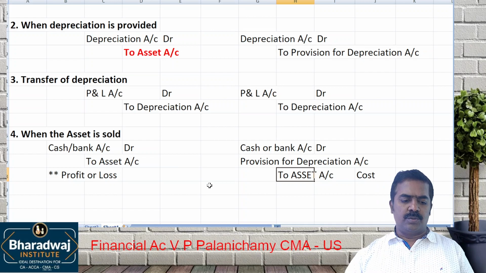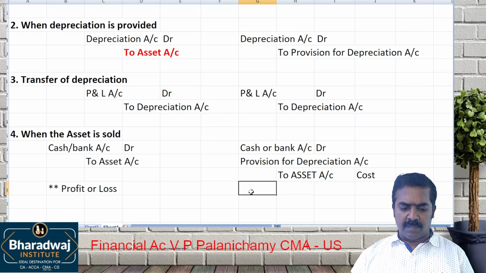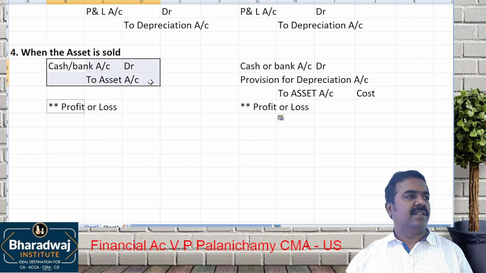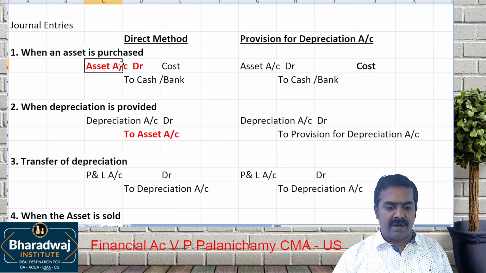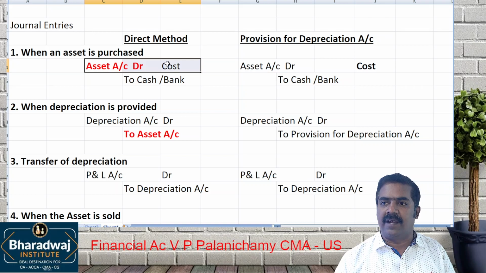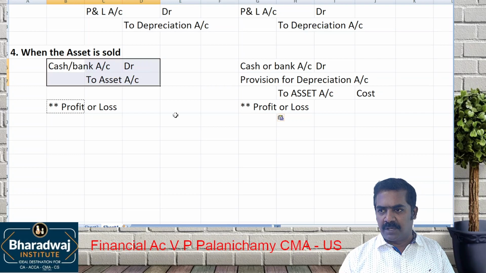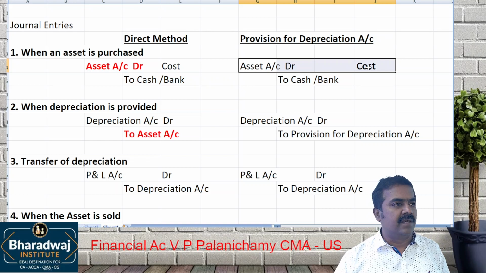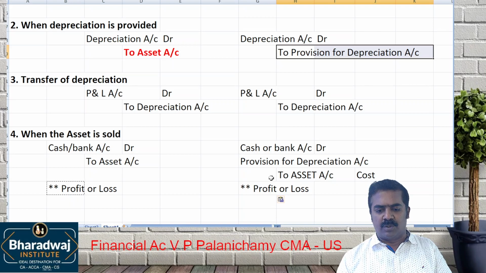So this is how we record. The profit or loss will be transferred to the P&L account. The balancing figure will be transferred to which account? P&L account. The difference is, under the first method, the asset is recorded at what value? Book value. And what are we doing with depreciation? Are you recording depreciation separately, or charging it to the asset itself? We charge it to the asset itself. So when the asset is sold, cash or bank account debit to which account? Asset account. Second method, the asset is always recorded at what price? Cost price. So when you sell the asset, ensure you close the provision for depreciation account also.